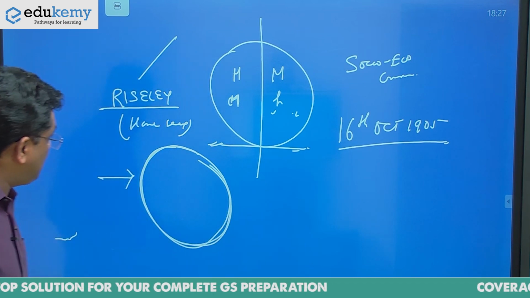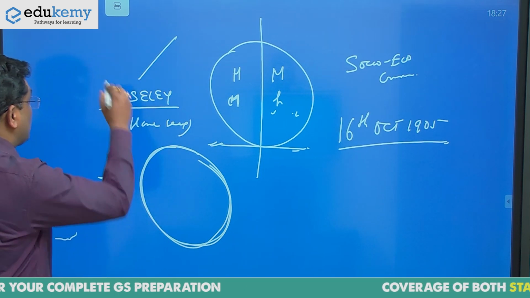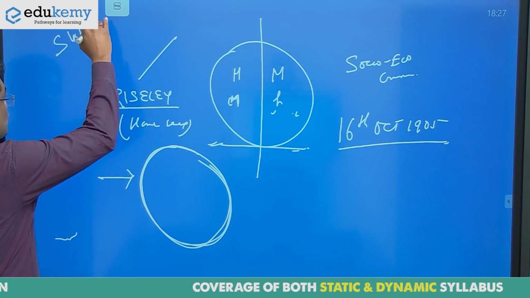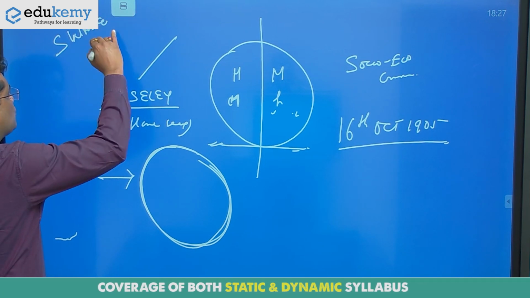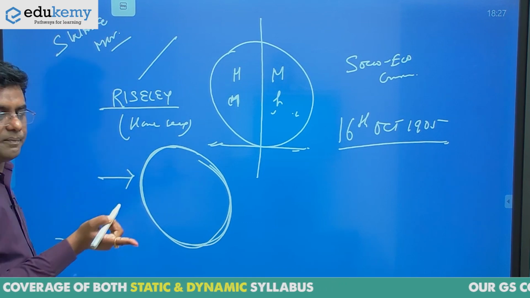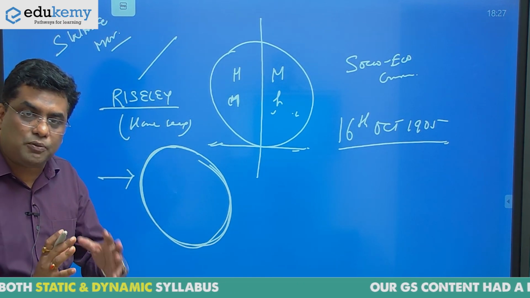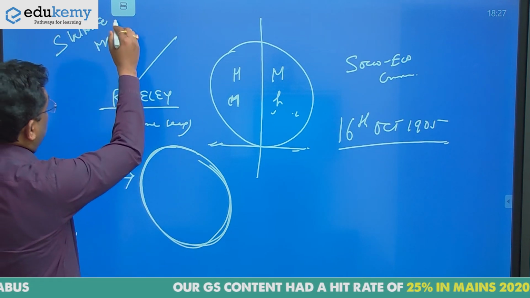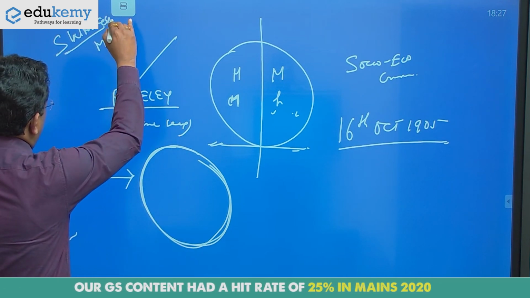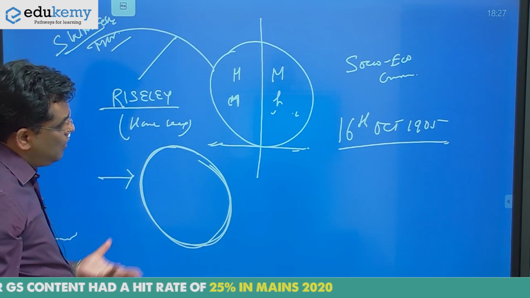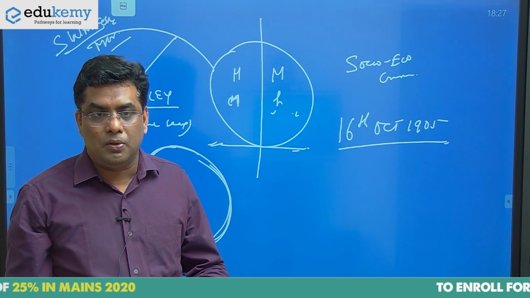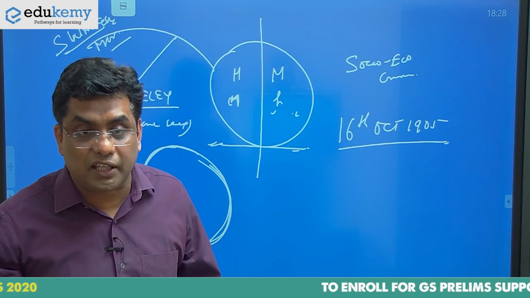And see, parallel to the partition of Bengal, there was a movement called the Swadeshi movement. The Swadeshi movement was initially not anti-foreign, but a cultural movement which was launched. But once this Swadeshi movement was clubbed with the partition of Bengal, obviously it turned into a boycott movement. And what is so special about India?